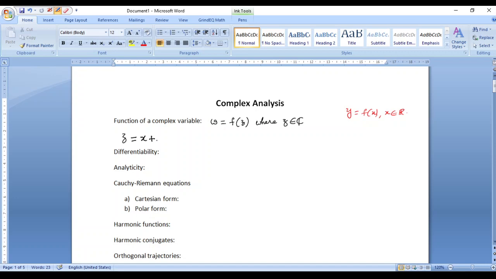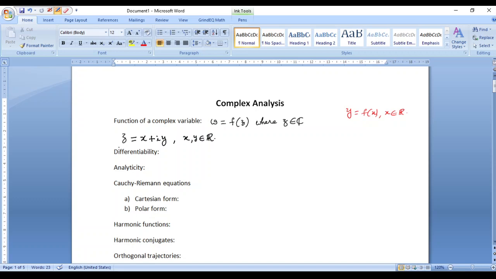Accordingly, if we have z as a complex variable, then z is made up of x and y, x being the real part and y being the imaginary part, where x and y both are real variables, right? So when we say z is a complex variable, z is written in the form of x plus iy, and x and y are real numbers or real variables to be specific. Here x is called the real part and y is called the imaginary part of the complex variable, right?